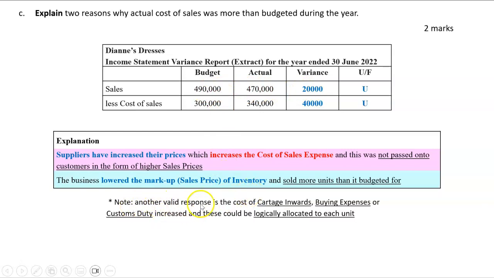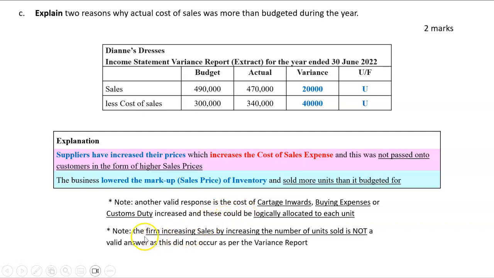Just a couple of notes. Another valid response could be, instead of putting this first sentence here, suppliers have increased their prices, you could have said either the cost of cartage inwards, buying expenses, or customs duty. So they're your other cost of sales, but their cost of goods sold. That's not actually cost of sales, but what you could say is these could be logically allocated to each unit. And this is a really advanced A+ answer, but it just means that when you do logically allocate these, it's called a product cost, and therefore it's part of the cost of sales. That would explain it. That's a brutal answer. That's A+. That's probably not as obvious as these two, but if you did get that, that's actually really clever.